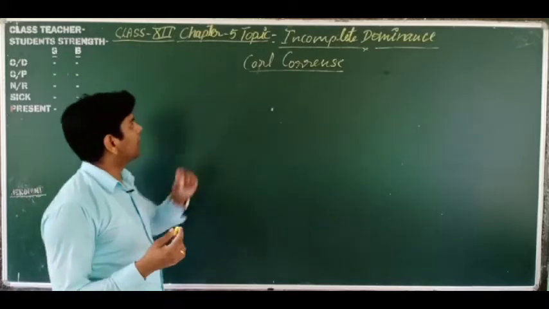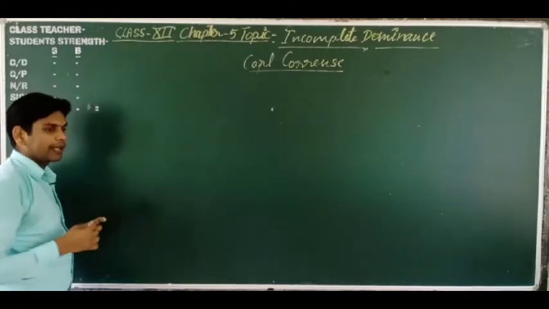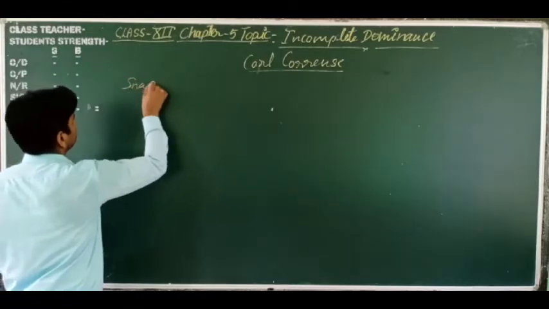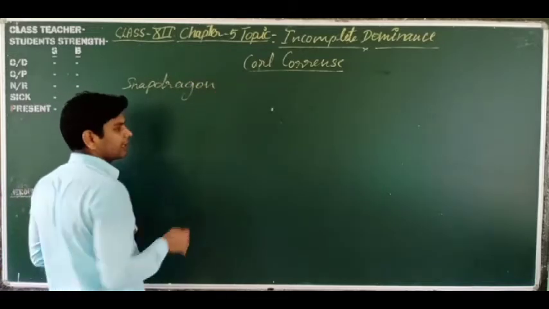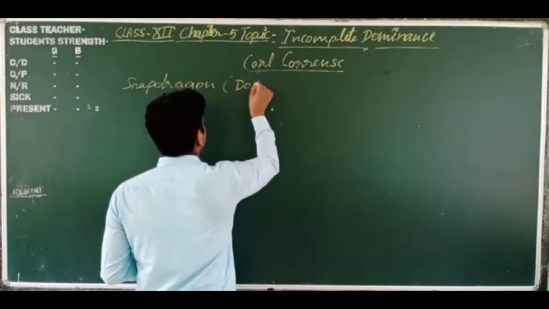Karl Correns made the cross between two parents of a plant known as snapdragon. Snapdragon is also known as dog flower.